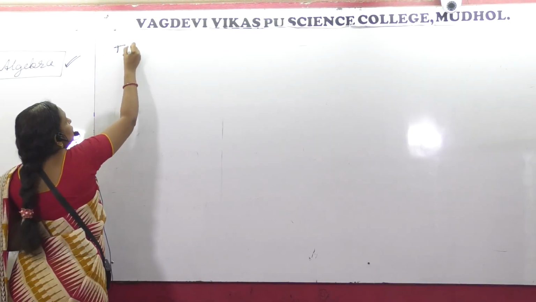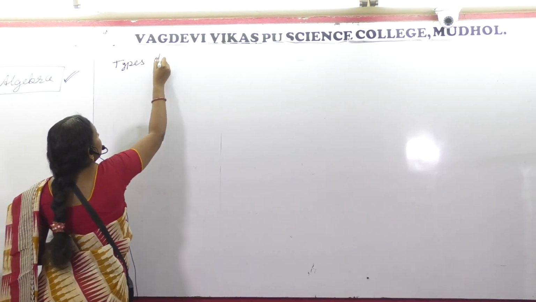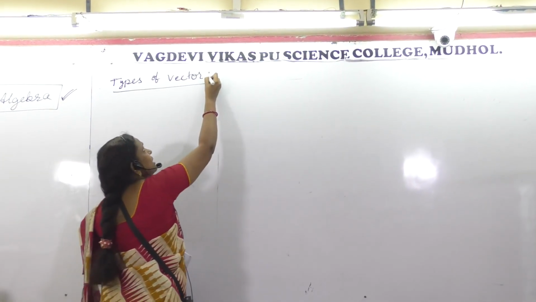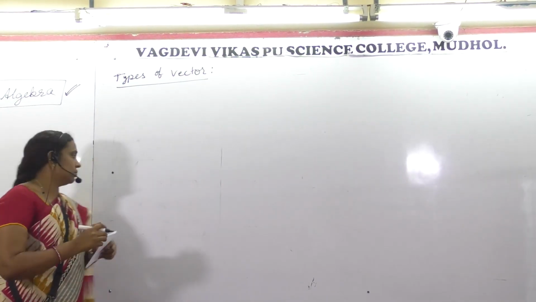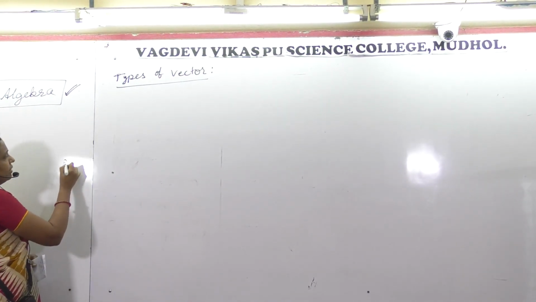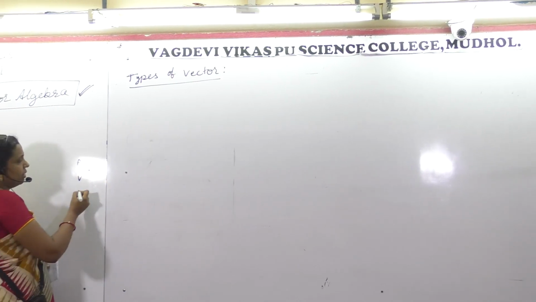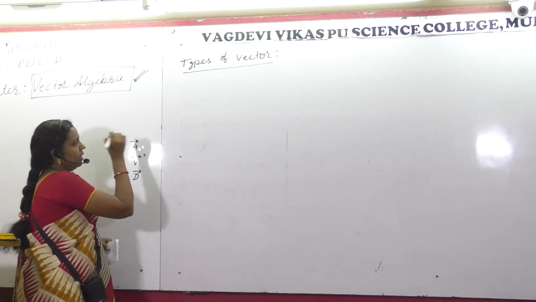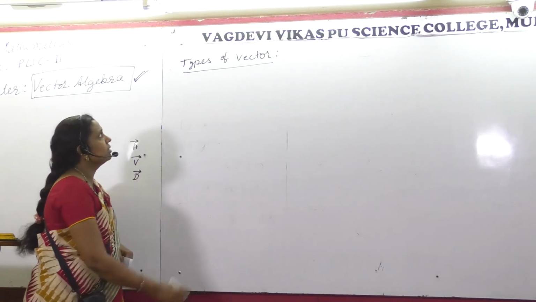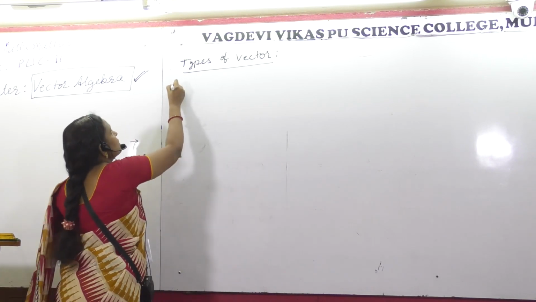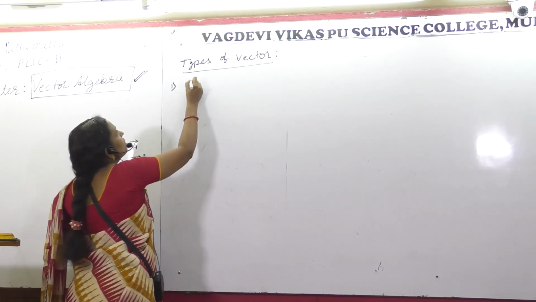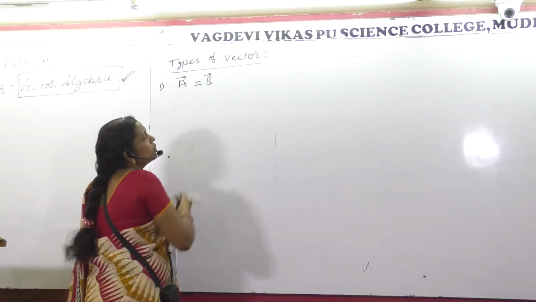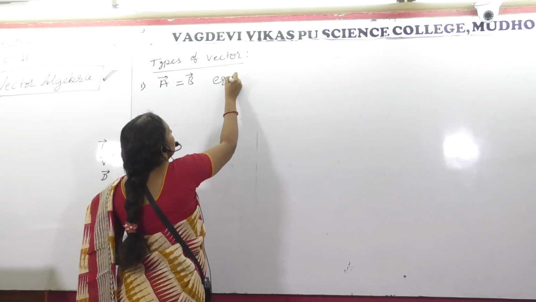So students, we were dealing with types of vectors. Just now we studied how to represent a vector. We just have to write the vector velocity or the vector displacement, and over that you have to put an arrow mark. This is the representation. In types of vectors, the first one we just dealt with is equal vectors. When are these two said to be equal? Equal vectors.